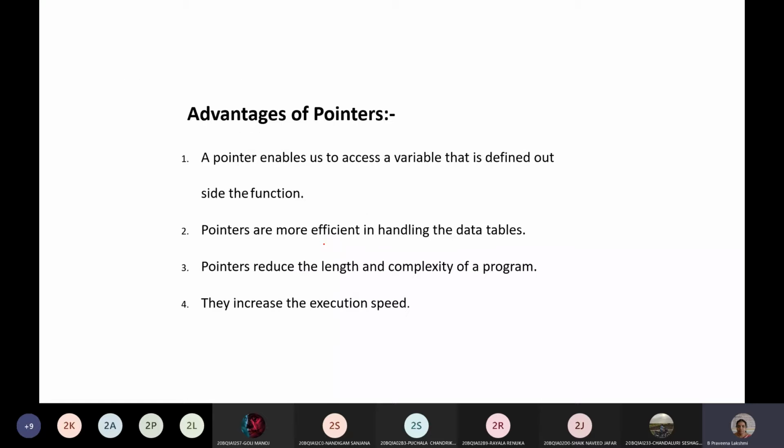I want to ask you a small question. What is the size of a pointer variable? 2 or 4 bytes. Good. It's an integer size. Whatever size is taken by one integer, the same size is occupied by the pointer also.